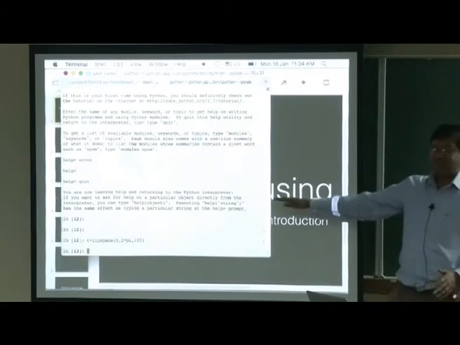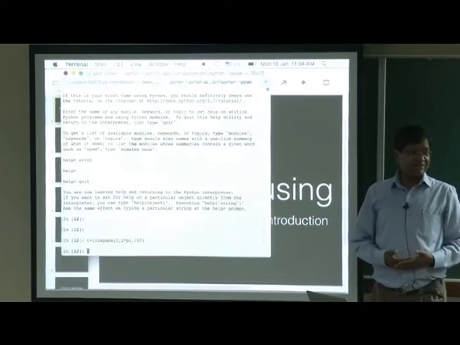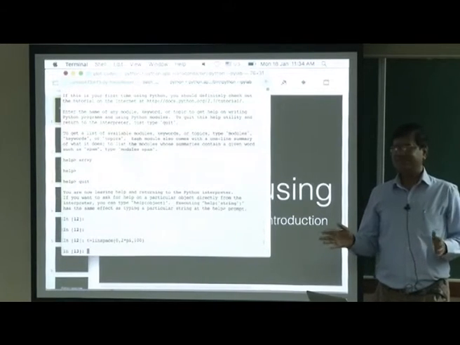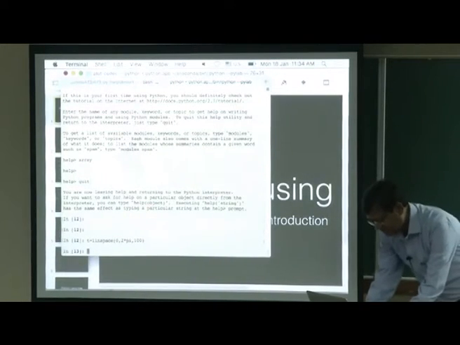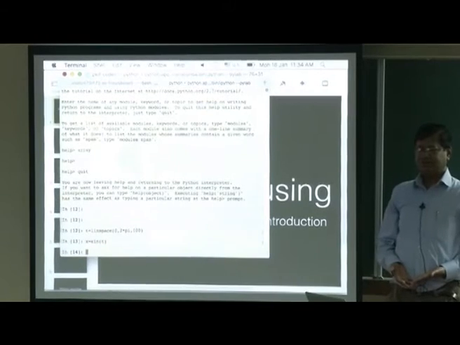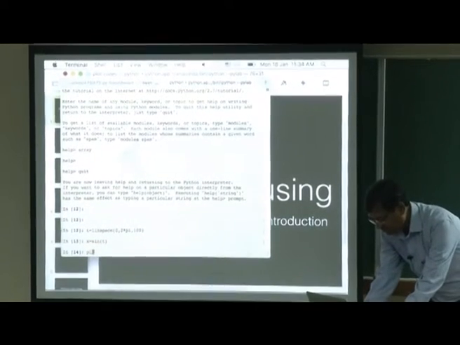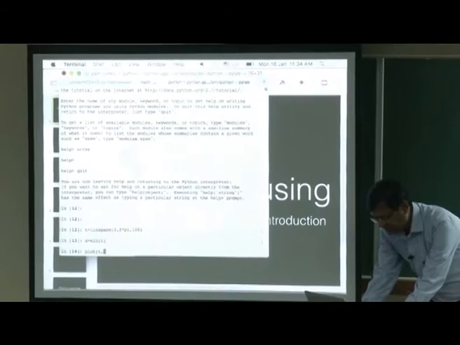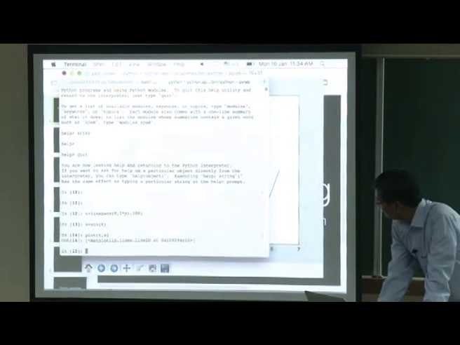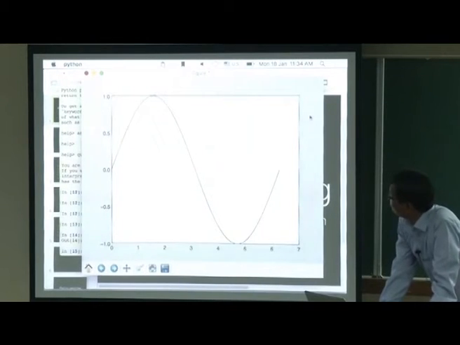So, t is time. I am looking for x. x is sin t, where the frequency omega is 1. Now, I want to plot. It is trivial: plot t comma x. Okay, it has come in the background. This is what has come.